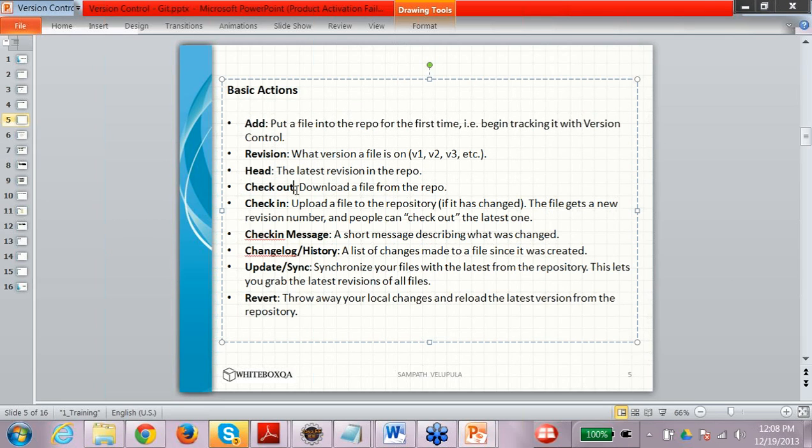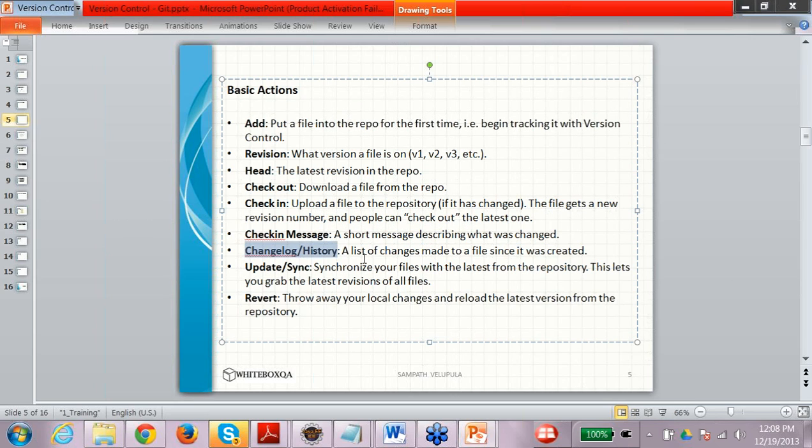We have already talked about checkout. Checkout means downloading the file from the repository, and check-in means uploading a file to the repository if it has been changed. While checking in, you should always describe a short message. You can provide the short message about what changes you have made.